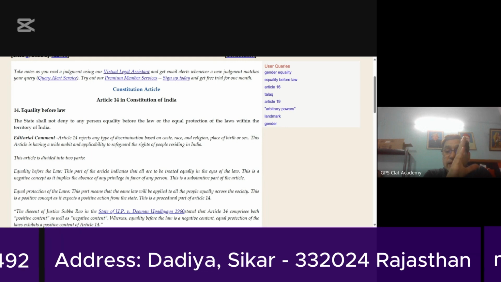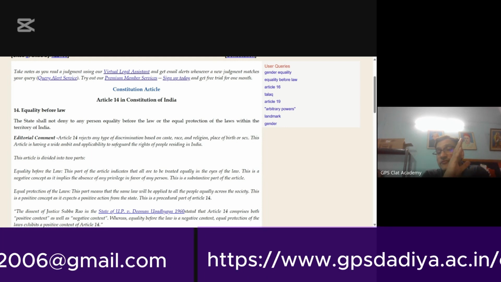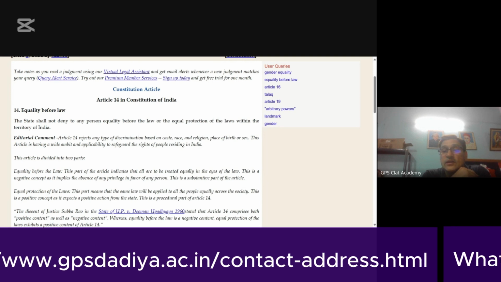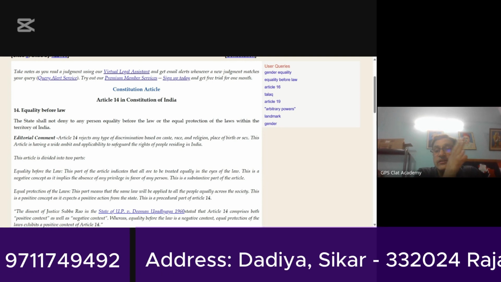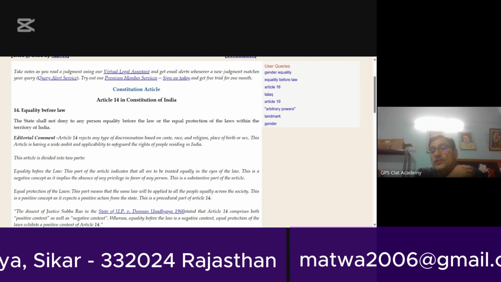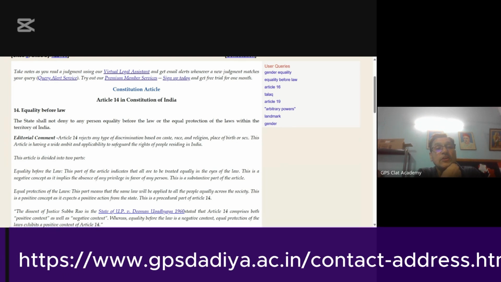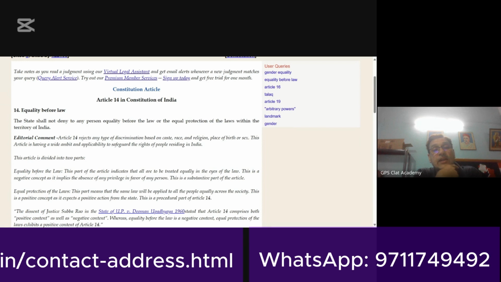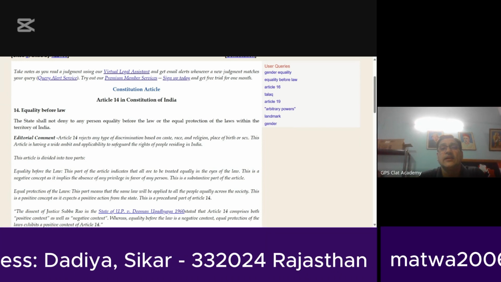Therefore, they are treated as two different individuals in the law. They have different kinds of treatment in the law because they are regarded to be not equals. Equality is among equals only. You can't compare apples with pineapples. That is the logic behind this.